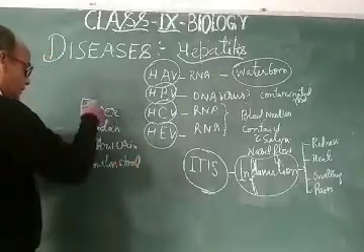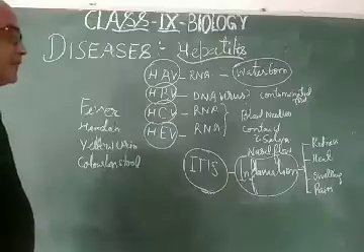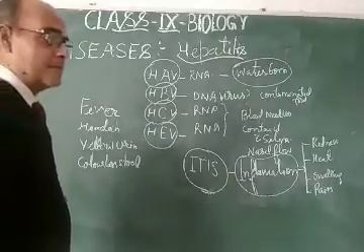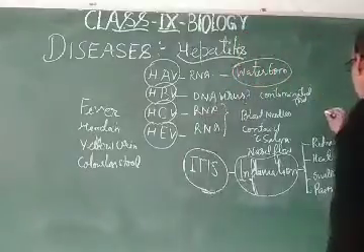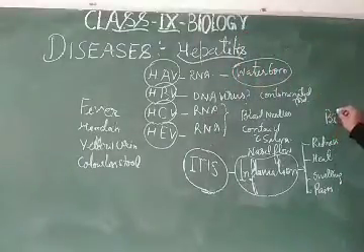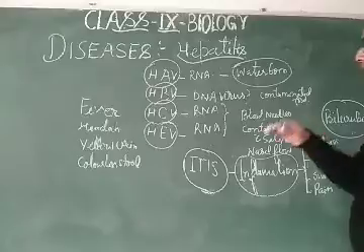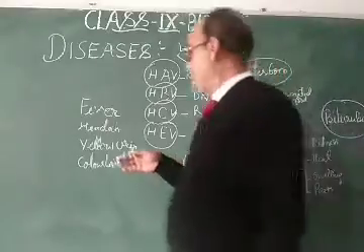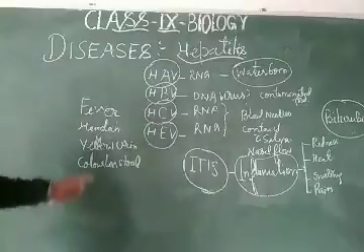Because of the action of these viruses on the liver, the blood gets mixed with the bile or bilirubin. Bilirubin is a bile which gets mixed in the blood inside the liver, and the blood will be yellow. Because the blood will be yellow, the urine color will be yellow.